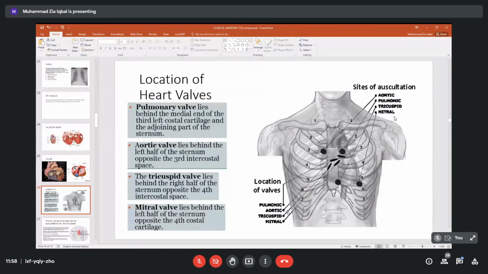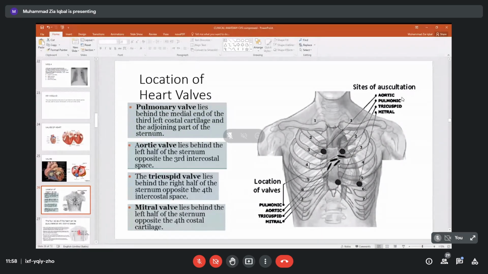Similarly, when you see the second valve, this is the aortic valve. When it opens and closes, it will produce sound, but it is heard over here. Very strange, because the sounds travel through the chest wall and we can listen to it here, not here. Tricuspid valve, right atrioventricular valve. It is located here, at the right border of the sternum. But when we try to listen, the sound goes over here. We can listen to it over here.